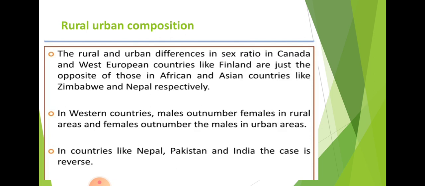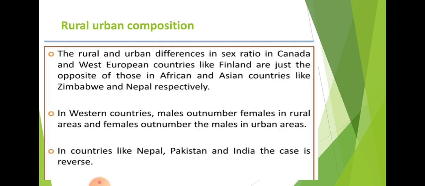In these places, the female population is higher in urban areas, but male populations are higher in rural areas. In the USA and Canada, due to different job purposes, especially the females are attracted towards urban areas, and they leave their rural areas and come to urban areas. This is associated with the security of women in urban areas. But this scenario is opposite in India, Nepal and Bangladesh, because in urban areas female security is very low. Most of our male persons move from home to urban areas, and females live in their own places.